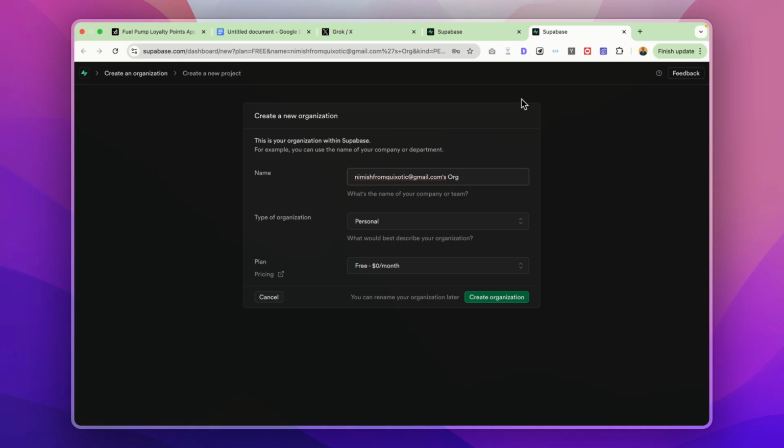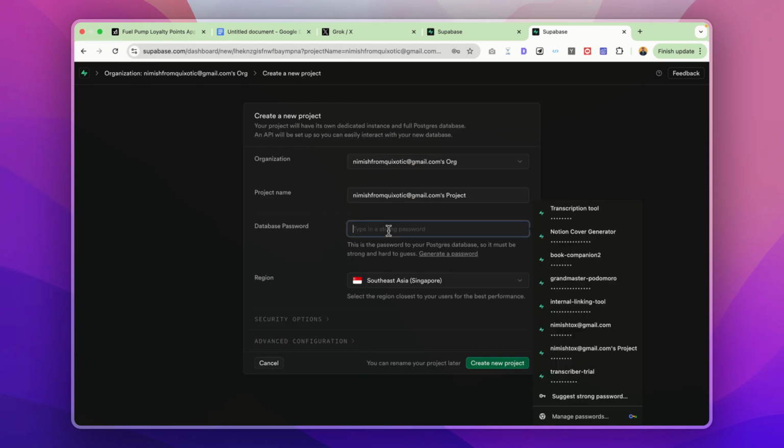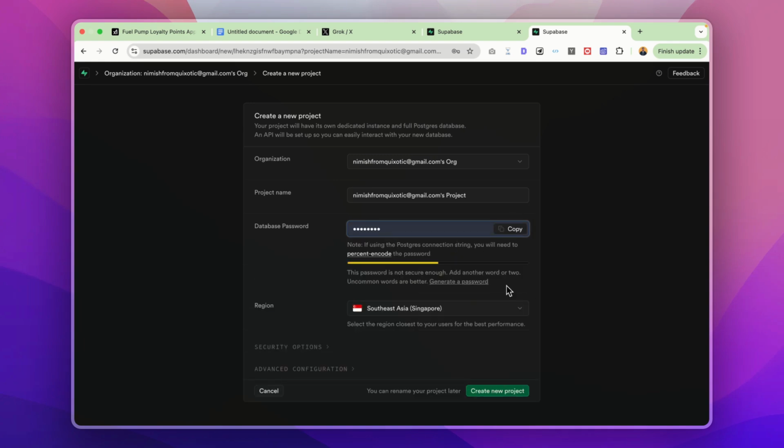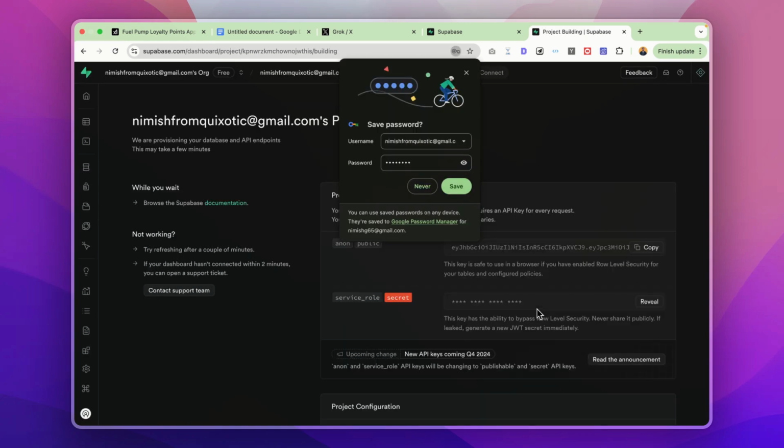So I've just signed up with a new account in Supabase. You will see that this first screen comes up where you have to name an organization. You have to select the kind of organization this is, and you have to select a plan. The free plan works really well until a certain limit. So we'll just use this here. And then I have to select a password for my database. Once I've inputted the password, then I have to select a region. You can select any region over here, it does not matter. I will create new project, and this would take some time for setting up the entire project.